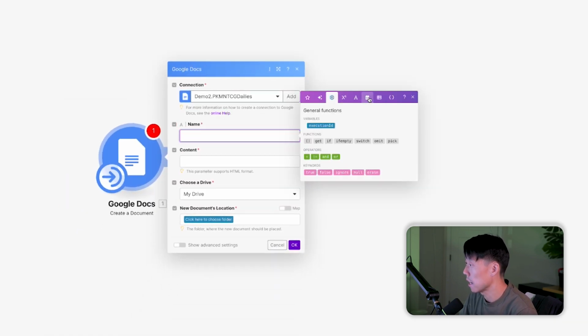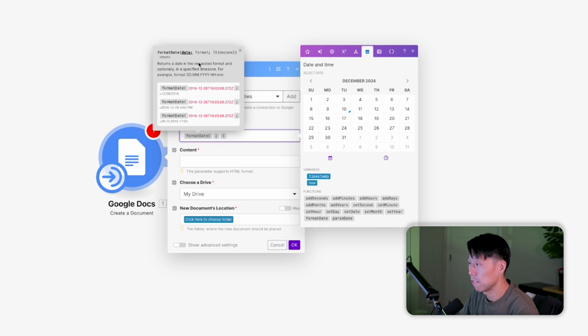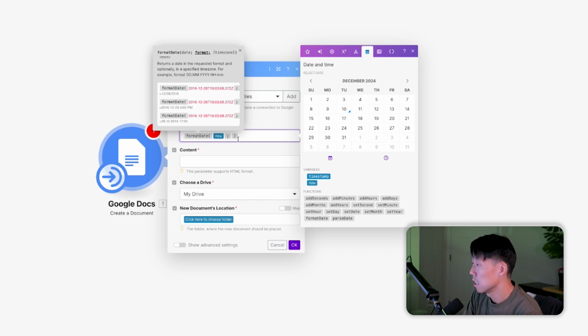I'm going to go to the calendar here. I'm going to say format date, so I can have some control over how this date looks. For this first field, what's the actual date? I'm going to say now. And then for the format, for some reason, even though I've grown up here in the United States, I like the year first, then month, then days. So you do that by year, MMDD.